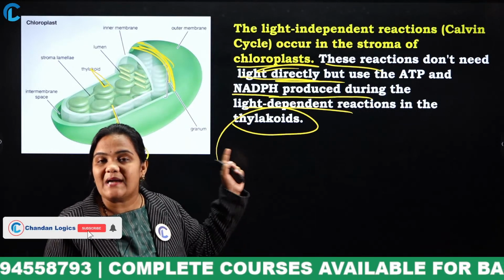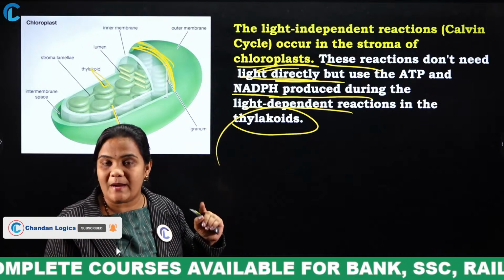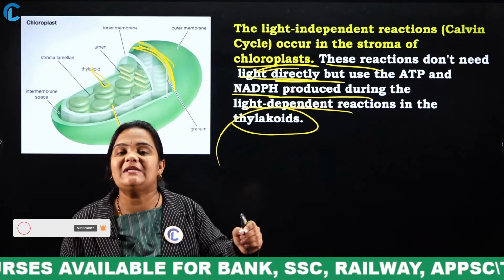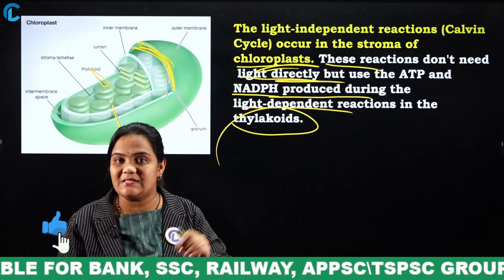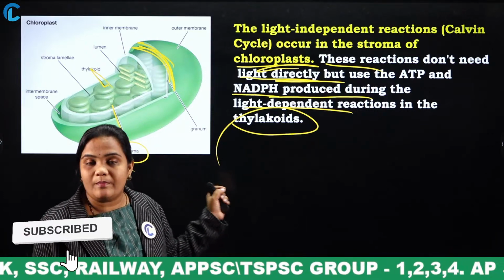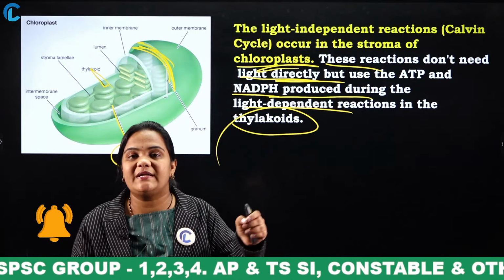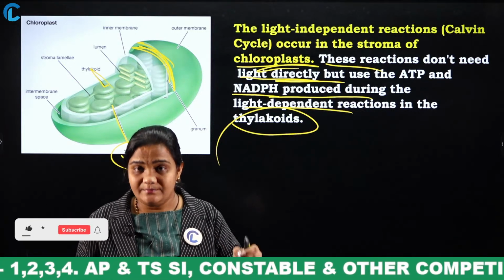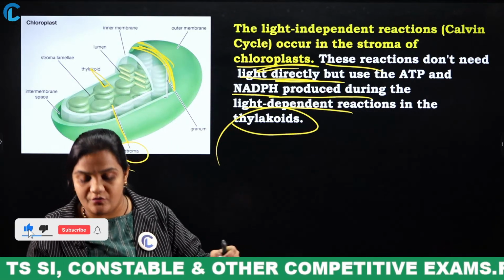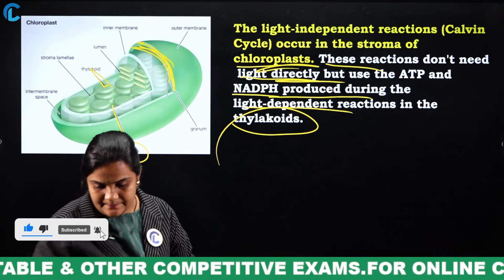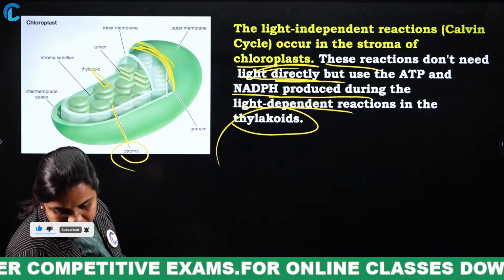These 2 parts we can see in the chloroplast. What is the chloroplast? The place where photosynthesis happens. Why are the leaves of plants green in color? Due to the pigment called chlorophyll. Yes, very good.